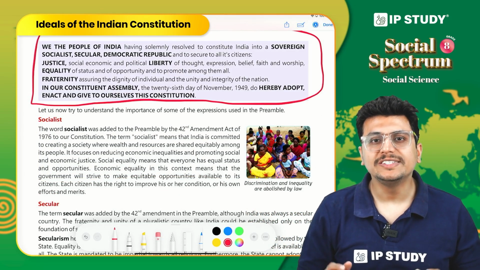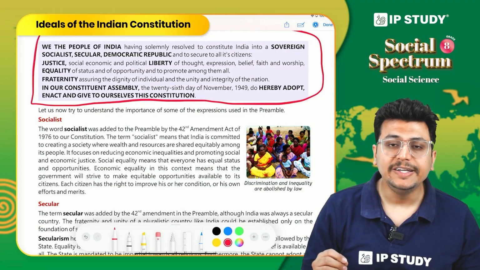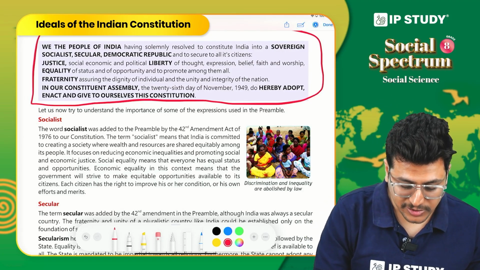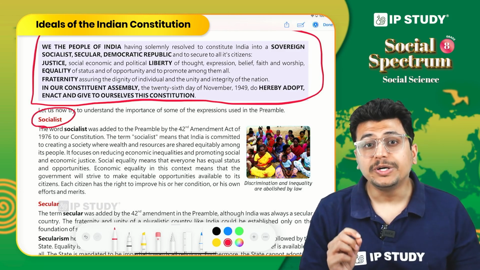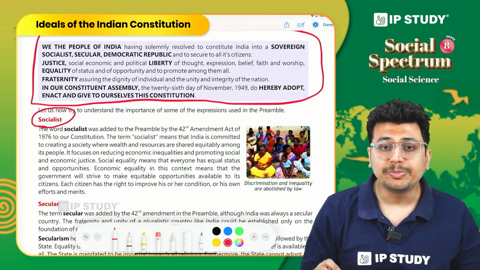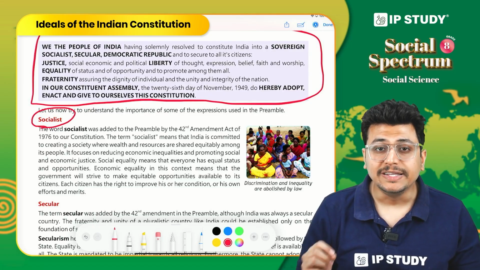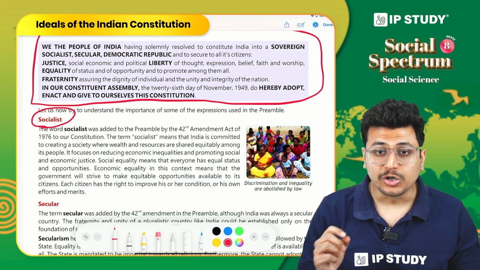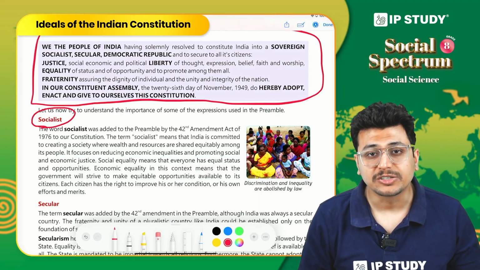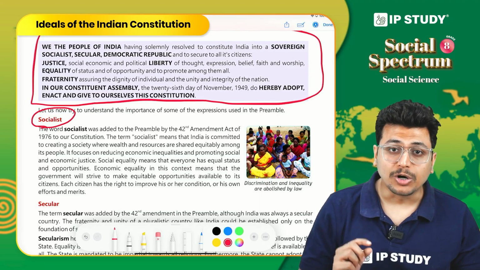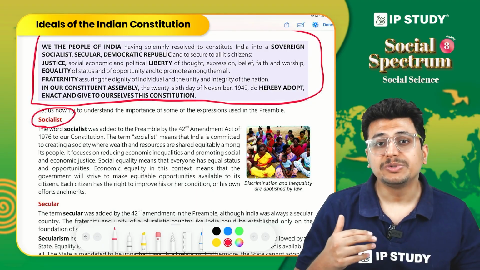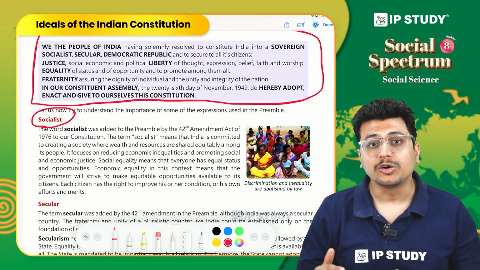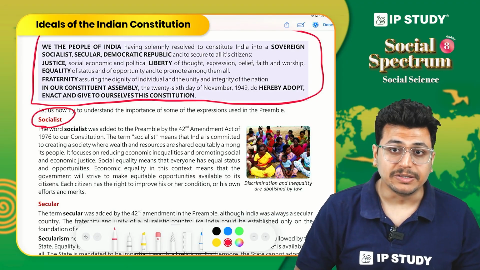So now we will discuss in brief the various ideals of our constitution. The first of which is the word socialist. This particular word was added to the preamble of the constitution in the year 1976 through the 42nd amendment. Originally this word was not mentioned in the constitution, but because this ideal represented the vision of Indian leaders and our country, this word was later added. So what does it mean?